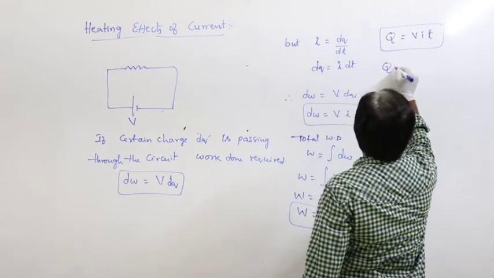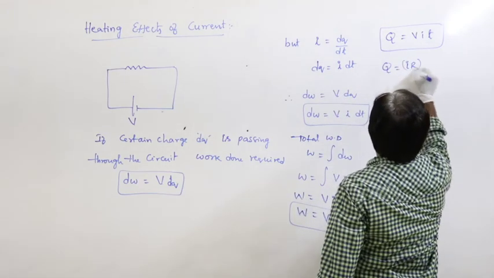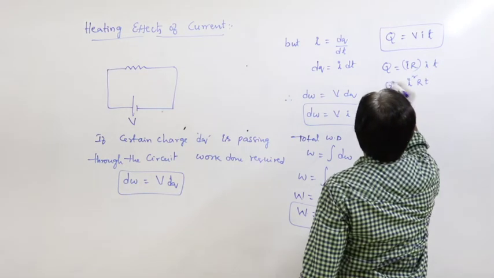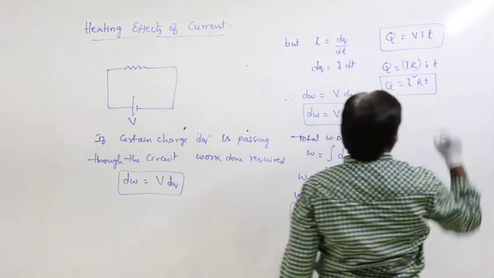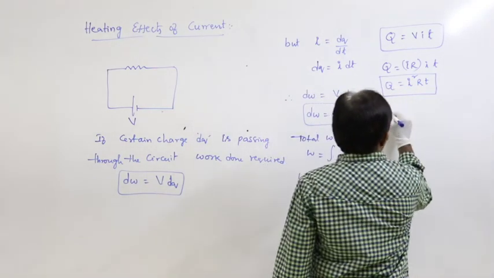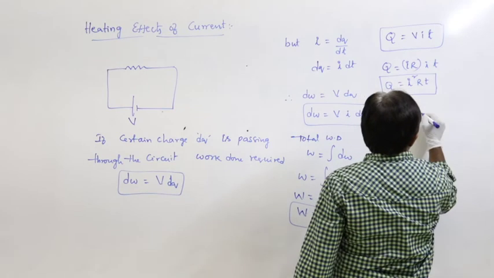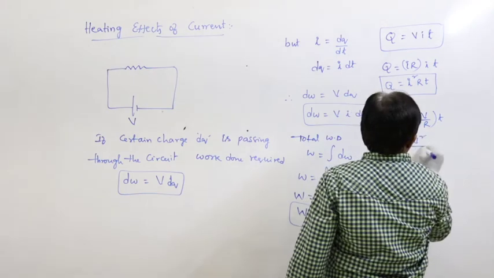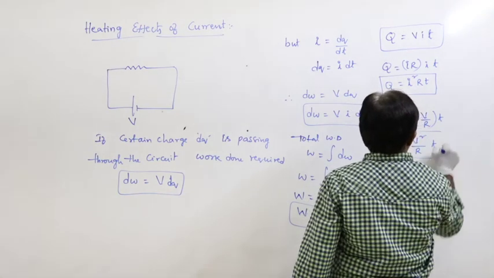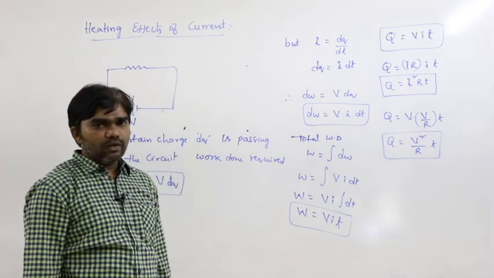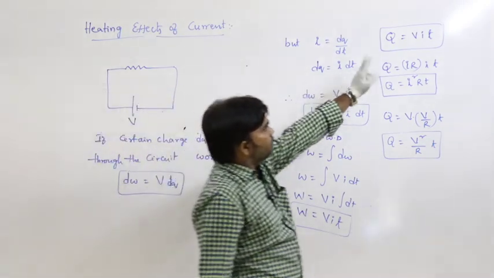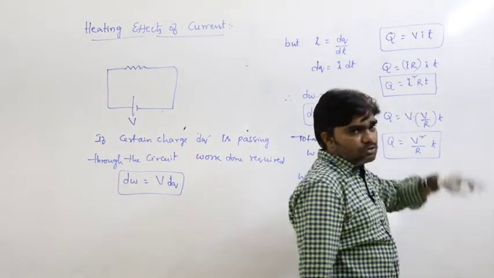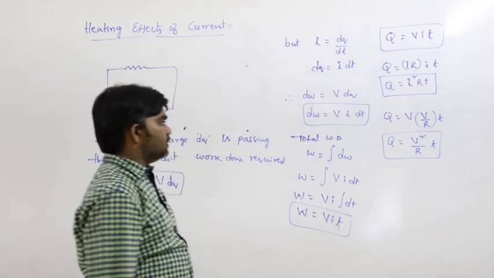From this, V can be written as IR, times It. So that is I square Rt. Q is equal to I square Rt, or V times I can be written as V by R, so Q is equal to V square by R times t. Different forms of heat: Q is equal to VIt, Q is equal to I square Rt, Q is equal to V square by R times t. So this is the heat energy.